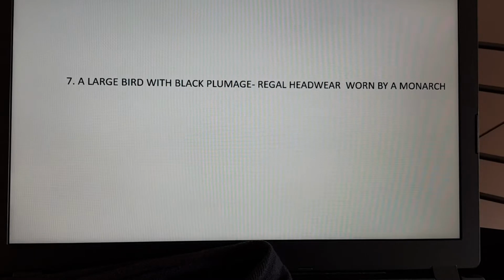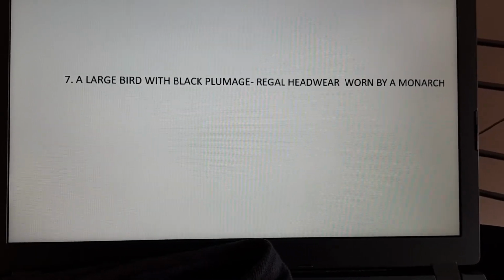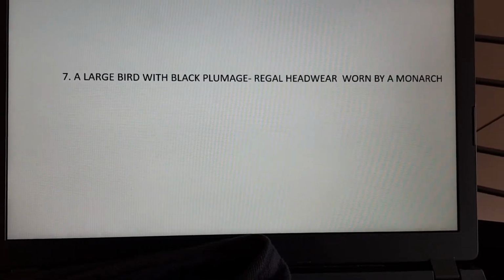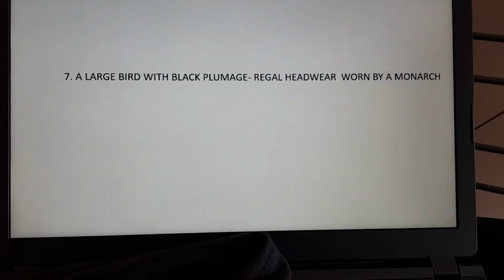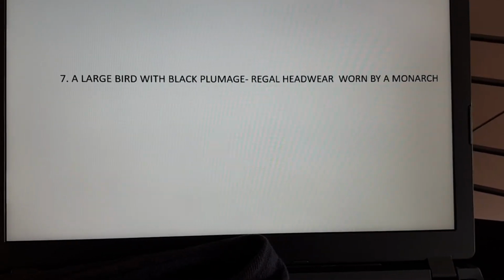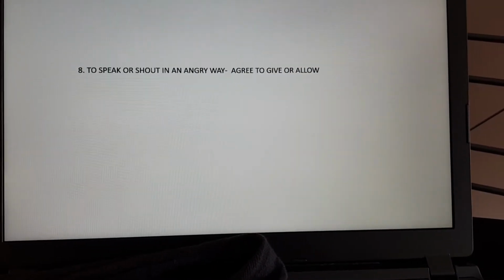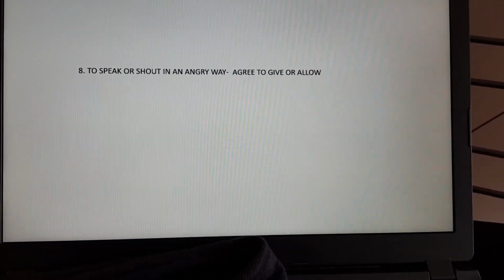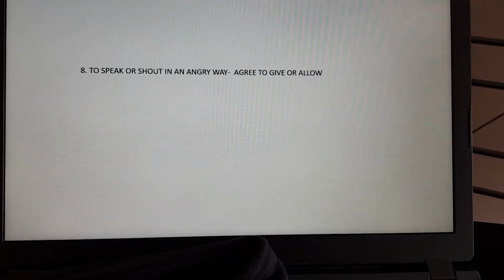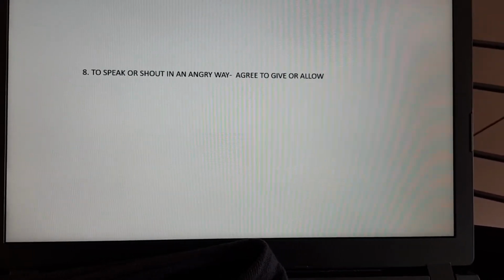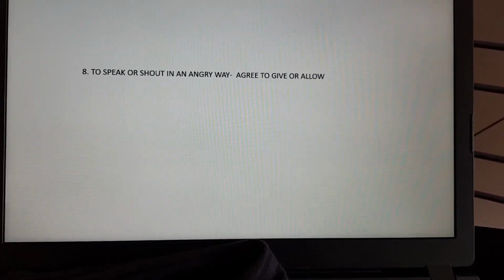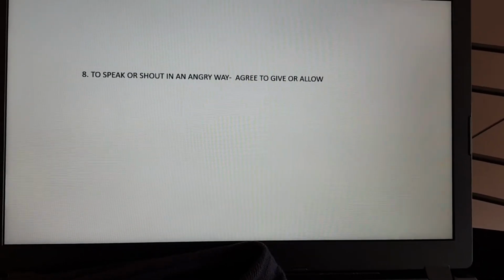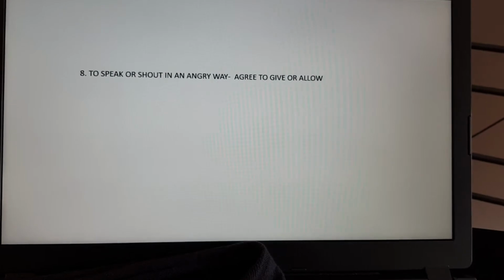With one letter added, that becomes regal headwear worn by a monarch. 8. To speak or shout in an angry way. Add a letter and that becomes agree, to give or allow.